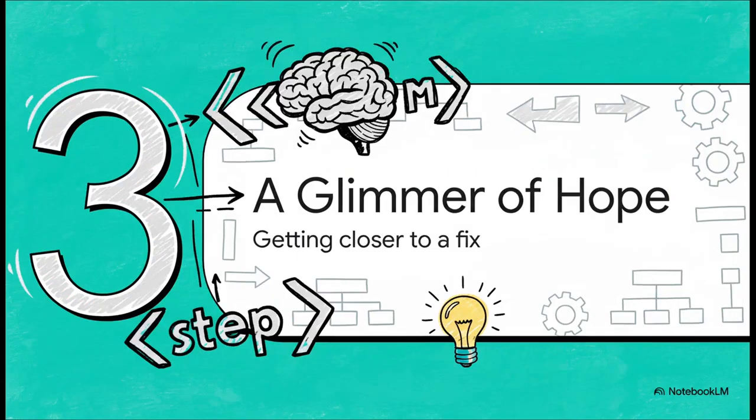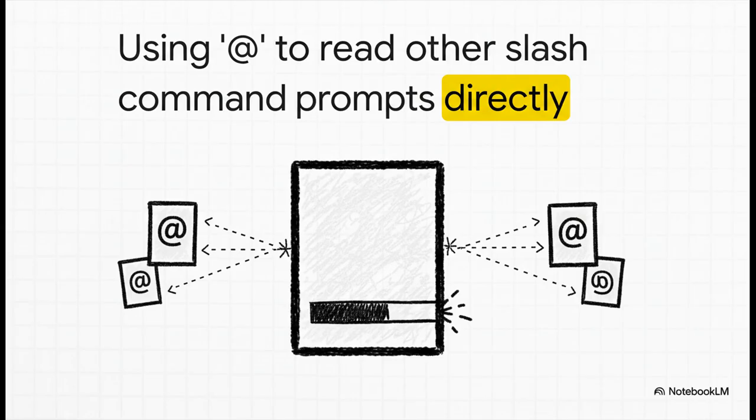So, let's recap. Direct commands failed. Flexible agents also failed. But attempt number 3, this is where we start to see a glimmer of hope. They were definitely getting closer. This new tactic was actually pretty clever. Instead of telling the AI to call another command, they used the @ symbol to just embed the rules of the other commands right into the main prompt. It's like they were pasting all the individual recipes directly into one big master instruction sheet.